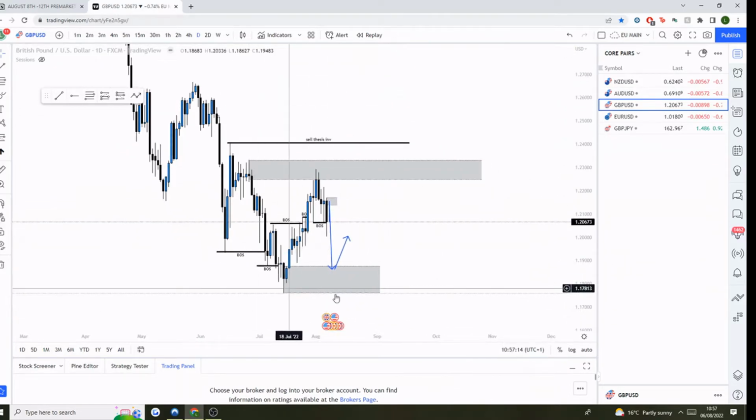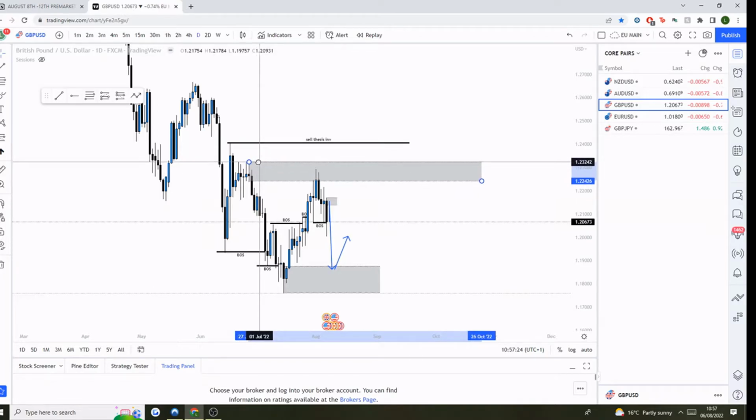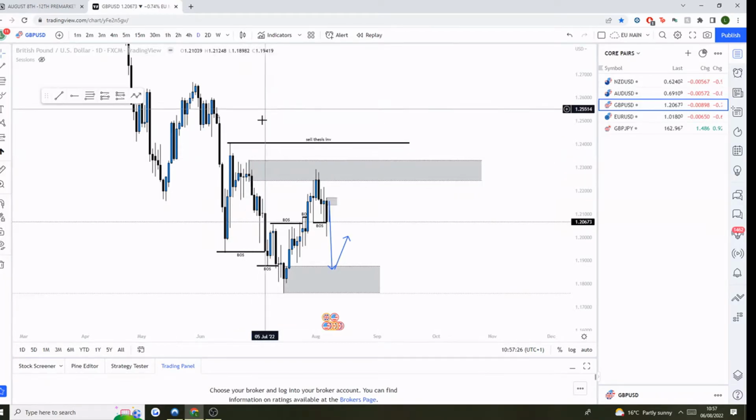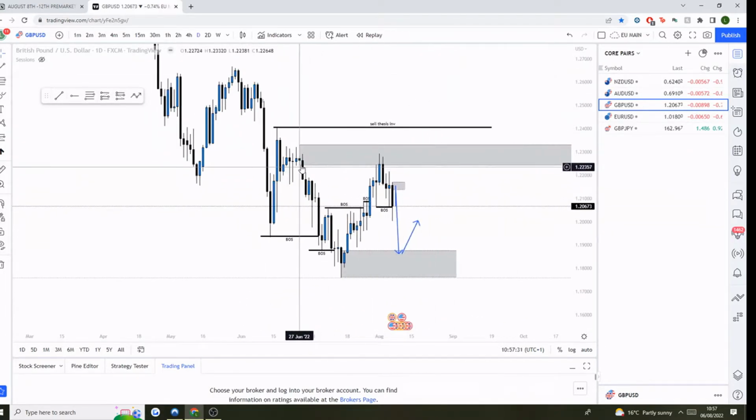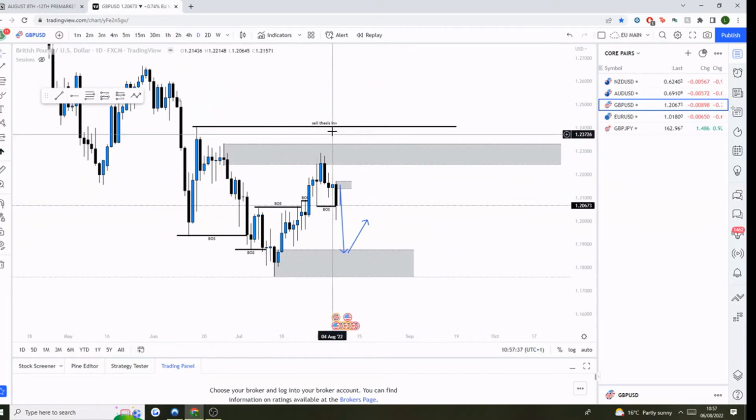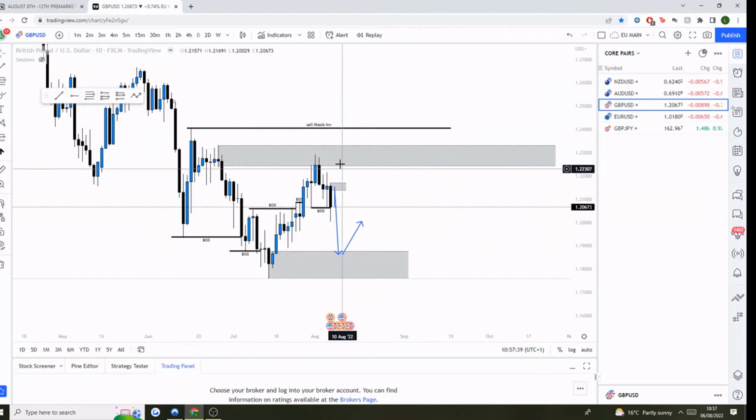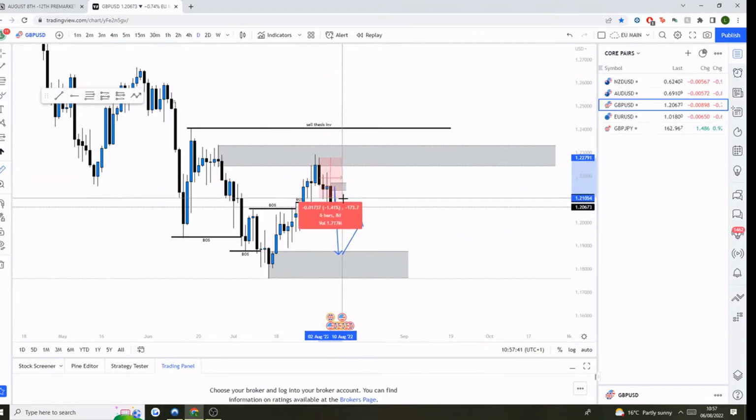So within this sell bias situation, for me, we're still in an overall sell bias until we see the sell thesis invalidation broken above this point here. Now guys, like I mentioned last week, we've got this bearish order block here on the daily, and that is essentially the bearish order block which caused the first break of structure here. So now after last week, what we can see is we went into this bearish order block and then we started to move away from it.